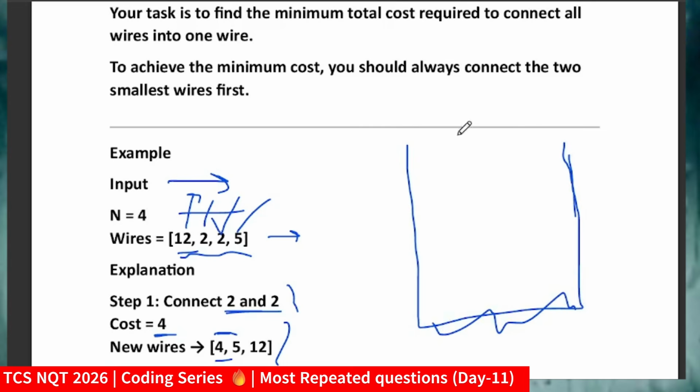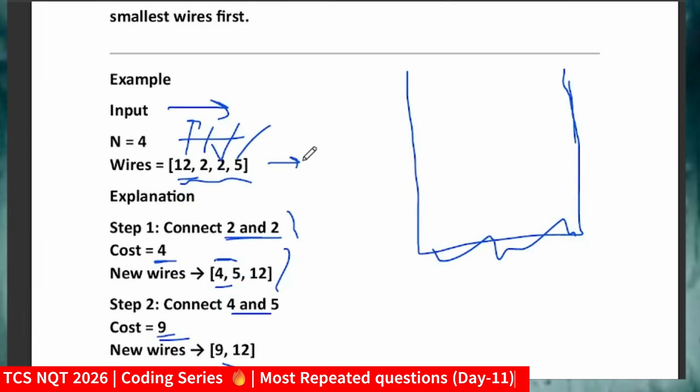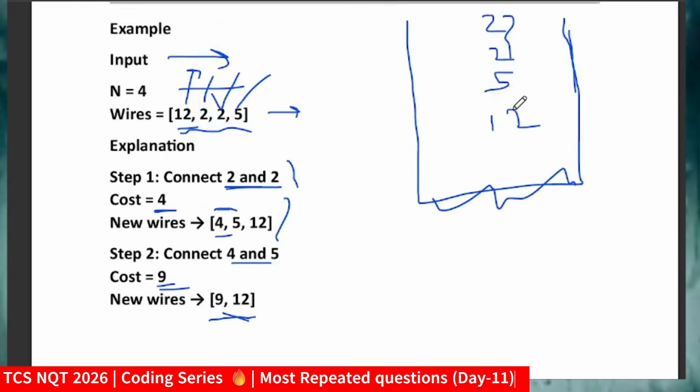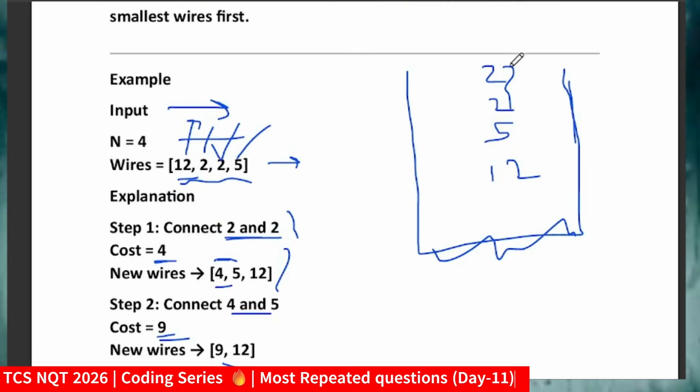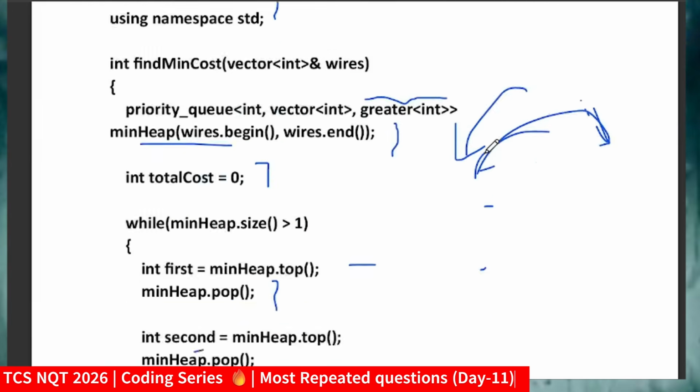Okay, and so 12, 2, 2, 5. When you create the minimum heap, the values will be arranged this way: 2, 2, 5 and 12. First of all I will connect these two values, then update them with 4. Now I will add this 4 plus 5 and update this value with 9, and then 9 plus 12, that will be 21. So in this way the values will be arranged and you will get the answer. I hope you got the logic.